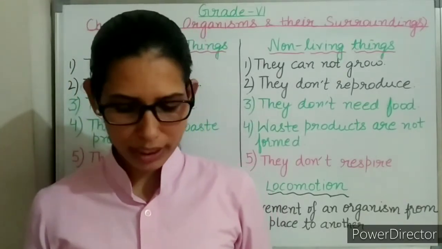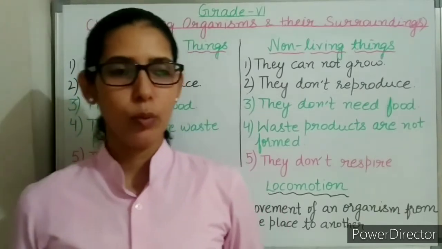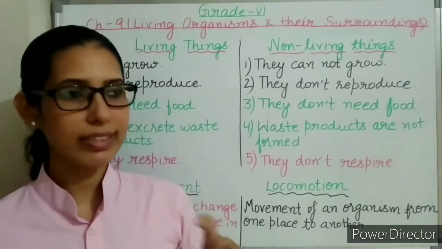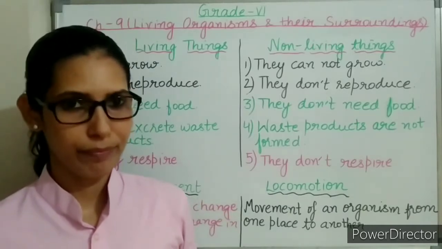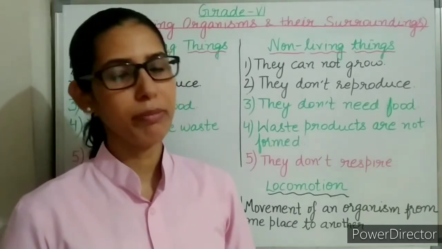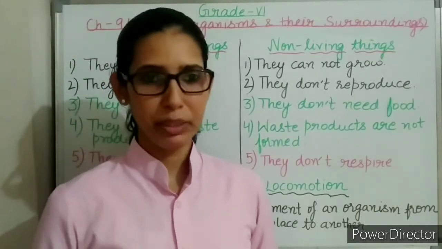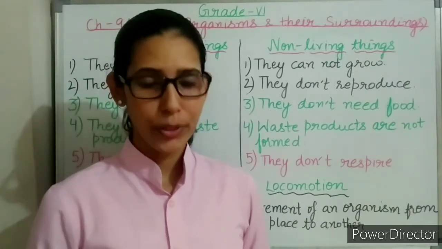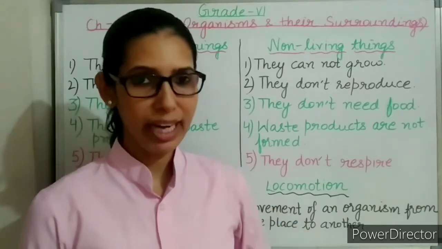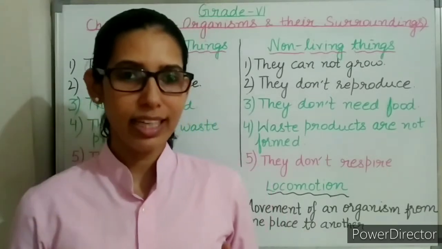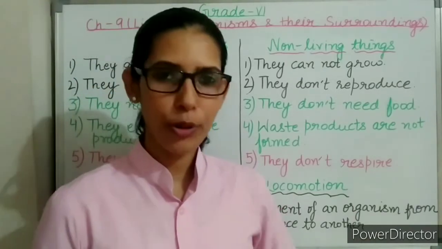Explain with an example what is meant by living things respond to stimuli. What is the meaning of stimuli? If there is any change in our surroundings, then it is known as a stimulus. It will be clear with examples like when you touch any sharp object, we immediately withdraw our hand. And if we touch any hot object, then also we immediately draw our hand back. So what is this? These are responses to the stimulus. What was the stimulus? The sharp object, the hot object.